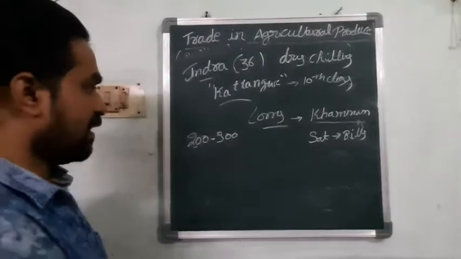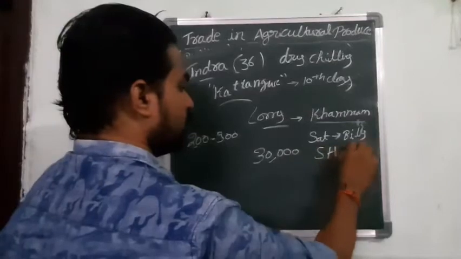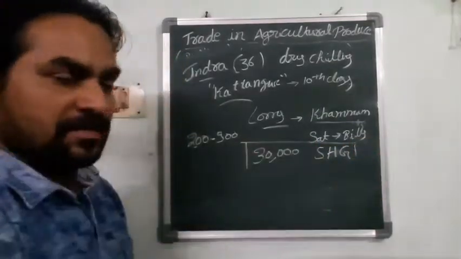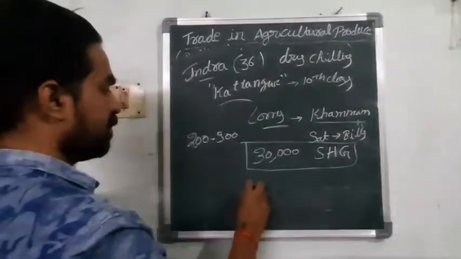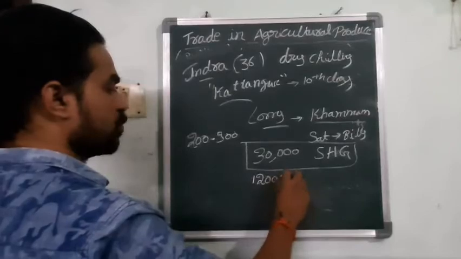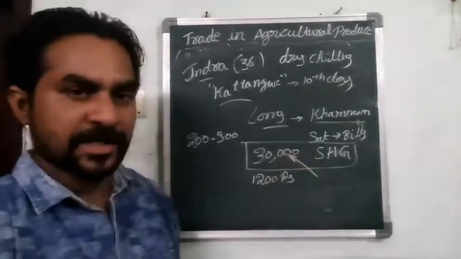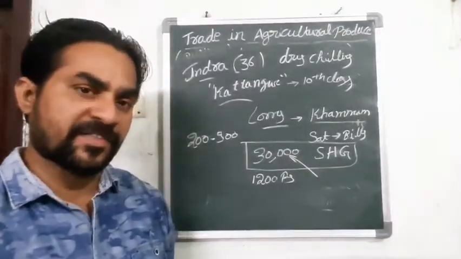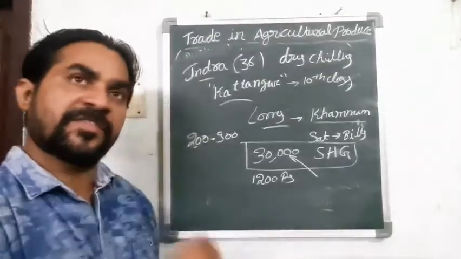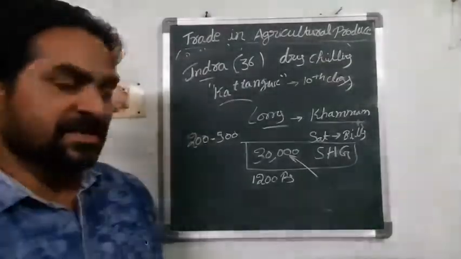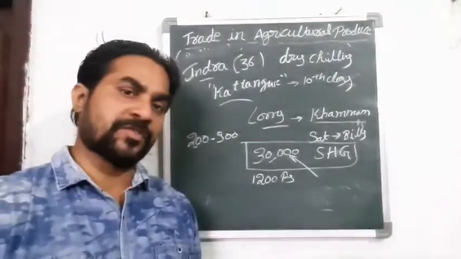And she is one lady who took 30,000 from the self-help group. With that 30,000 she is going to start the business, and every month she is going to pay 1200 rupees to the government, because this money was given by the government at a very low rate of interest, what you can call Pavala Voddi. So she will clear this loan only by paying that 1200 rupees per month. And if she took that loan from the money lender,